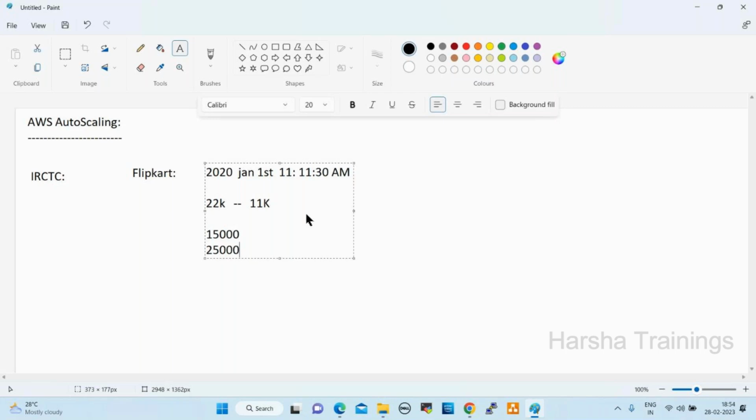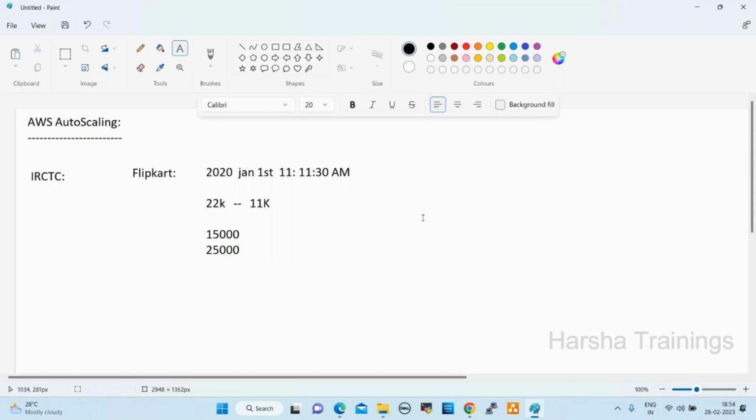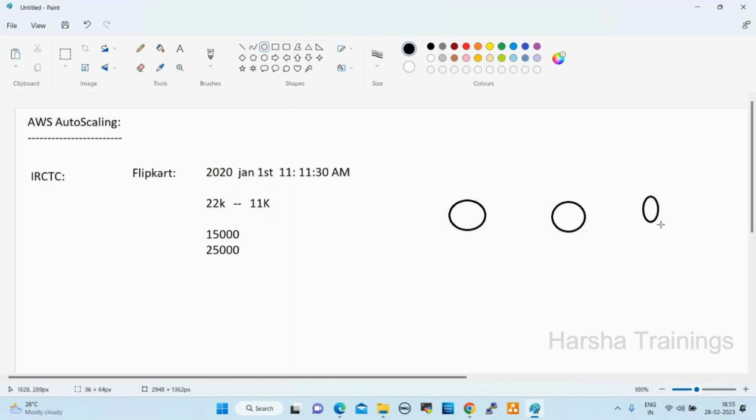So what happens if they have auto scaling? Whenever they require any resources, for example, these are the three servers handling the Flipkart application.